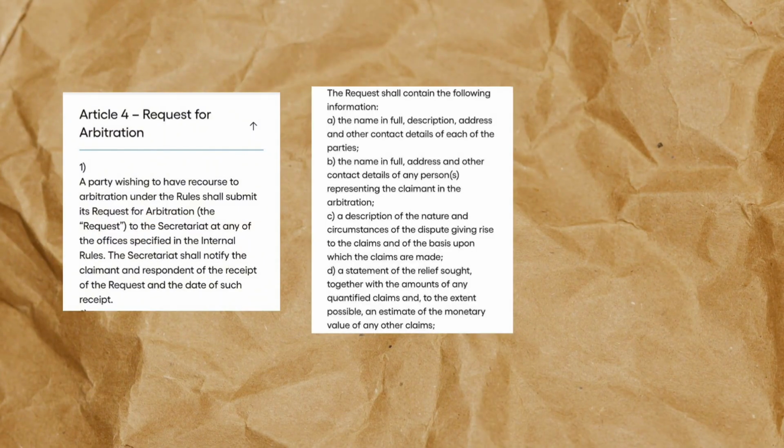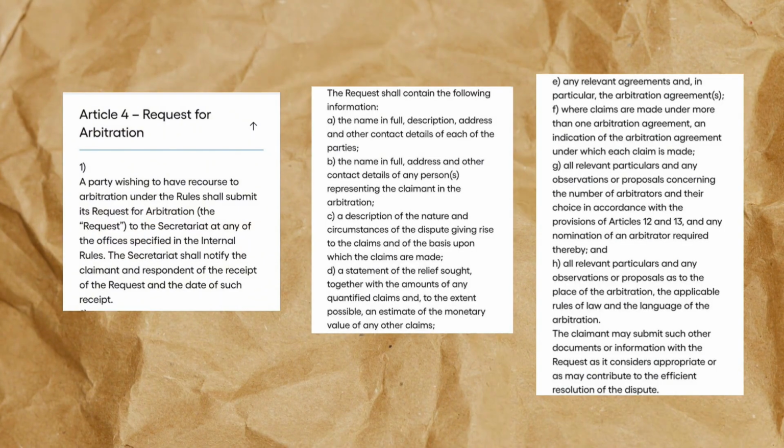Under Article 4 of the 2021 arbitration rules of the ICC, the claimant must submit a request for arbitration to the Secretariat at one of the offices specified in the internal document, and upon receipt of the request, the Secretariat notifies both the claimant and the respondent. And this article also specifies the information that must be included in the request for arbitration, as well as the documents that must accompany it.